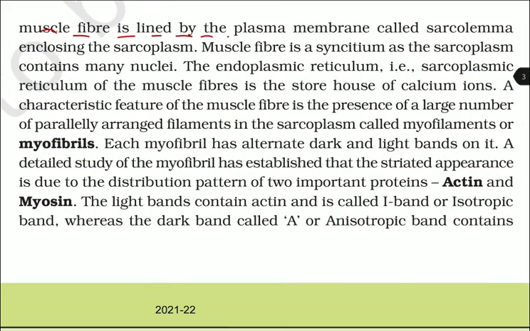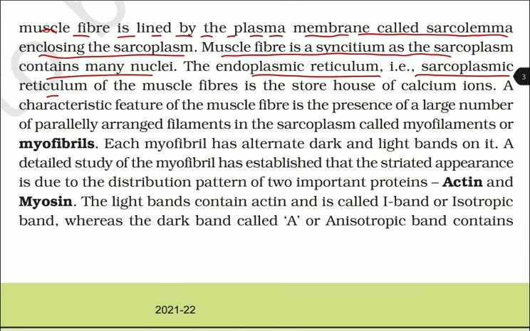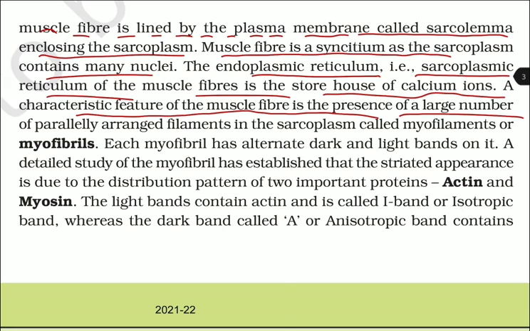Each muscle fiber is lined by a plasma membrane called the sarcolemma, enclosing the sarcoplasm. Muscle fiber is a syncytium, as the sarcoplasm contains many nuclei. The endoplasmic reticulum, that is, the sarcoplasmic reticulum of the muscle fiber, is the storehouse of calcium ions. A characteristic feature of the muscle fiber is the presence of a large number of parallelly arranged filaments in the sarcoplasm called myofilaments or myofibrils.